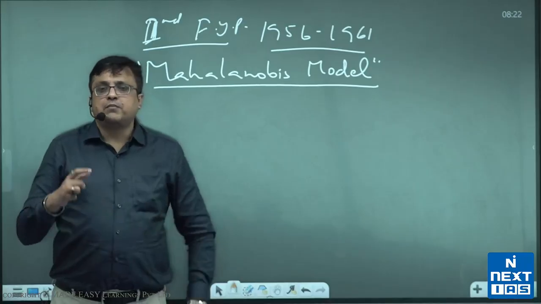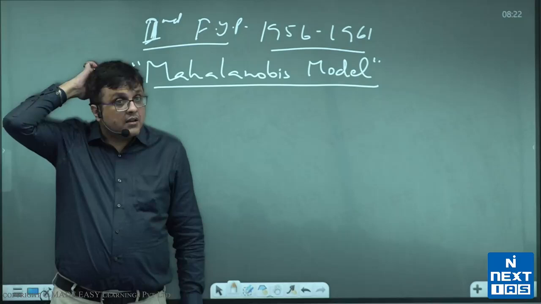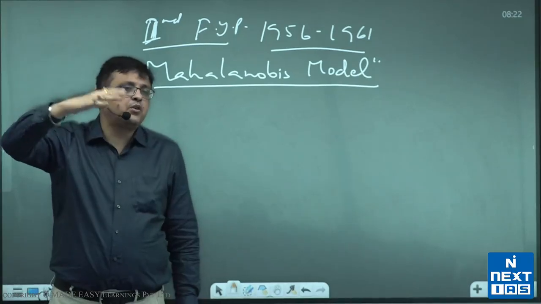If you recall, post-COVID pandemic in 2020-21, during the COVID pandemic, we had a negative GDP growth. We had recession.